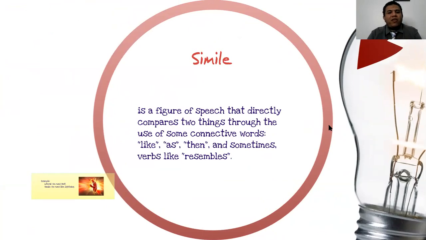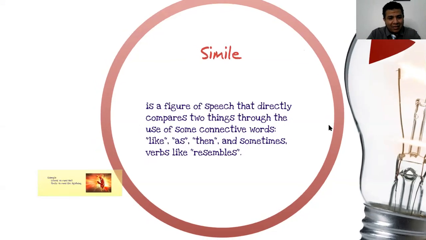The first figure of speech is the simile. What is the simile? The simile is a figure of speech that directly compares two things through the use of connective words like what? Like the word like, the word as, the word than, and sometimes words like resembles. But actually, the simile in poetry focuses on the word like or the word as.